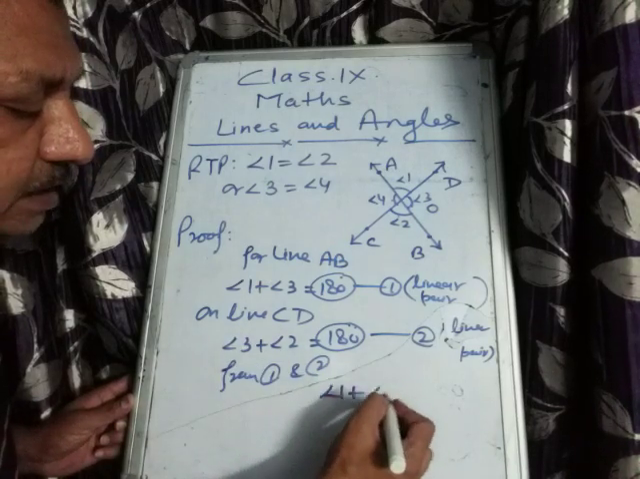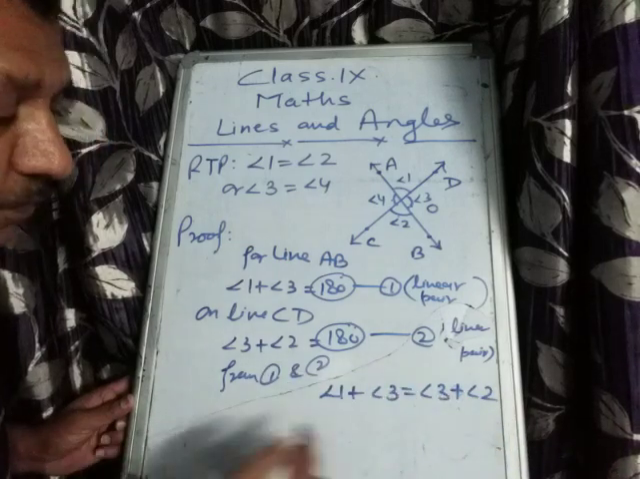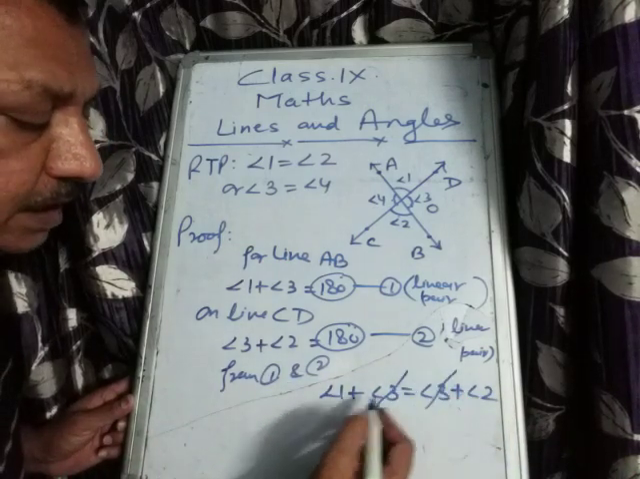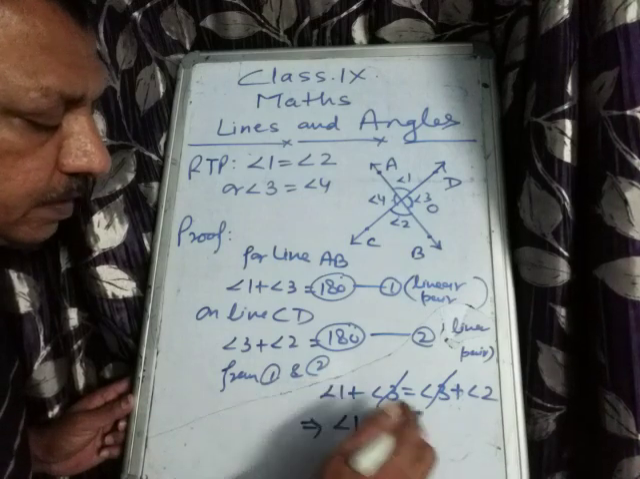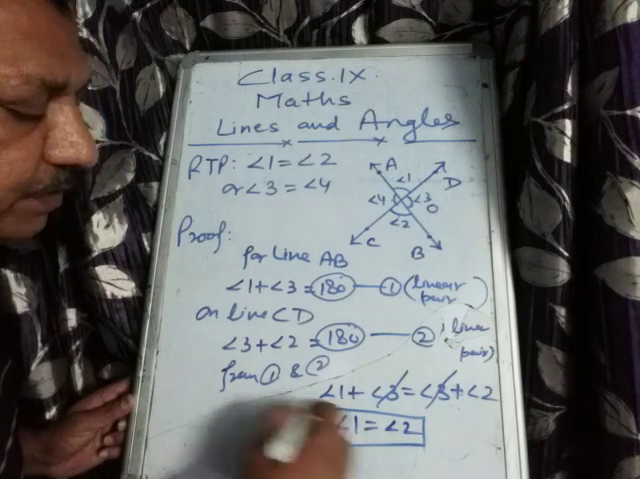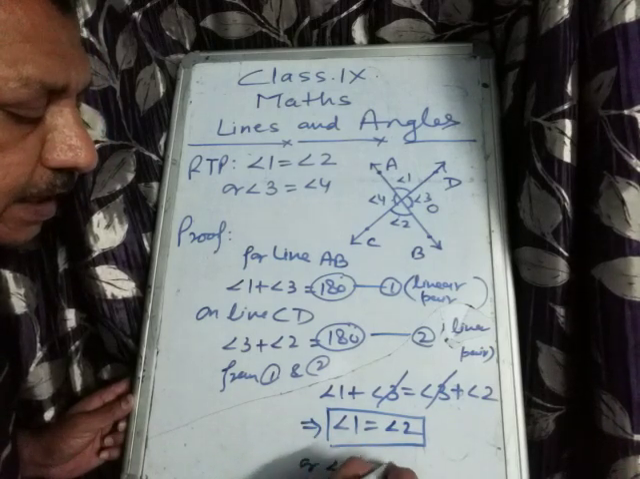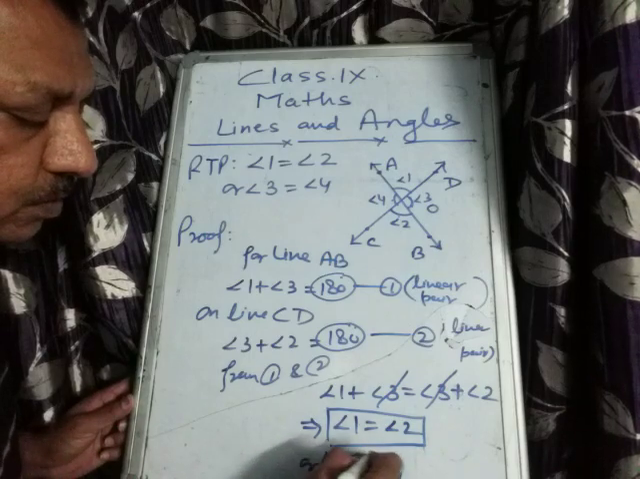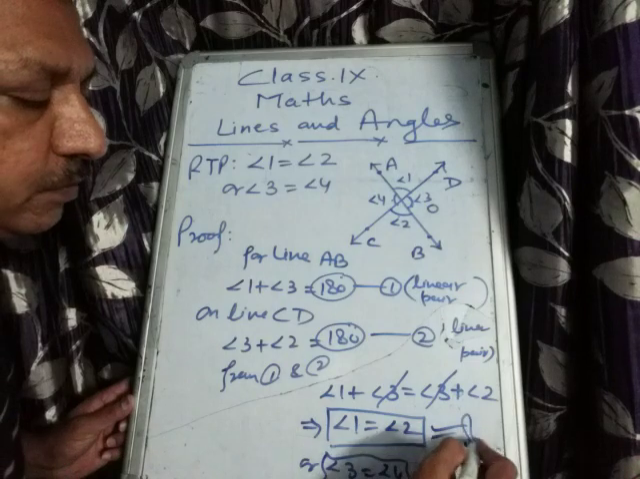Angle 1 plus angle 3 is equal to angle 3 plus angle 2. So value of angle 3 will be cancelled here. It implies that angle 1 is equal to angle 2. In the same way, you can also prove that angle 3 is equal to angle 4. Okay. So out of these two results, if you are proving any one, it will be okay.